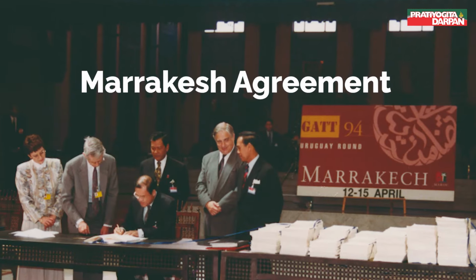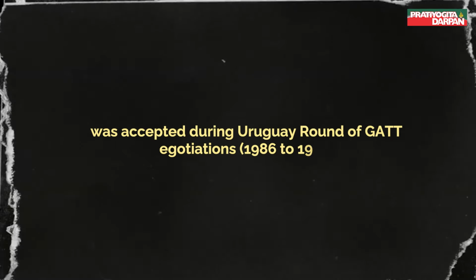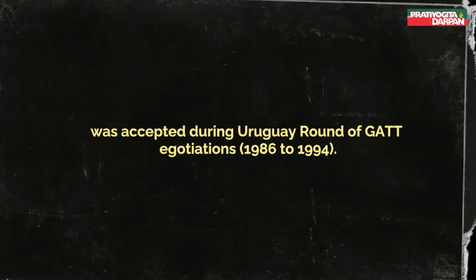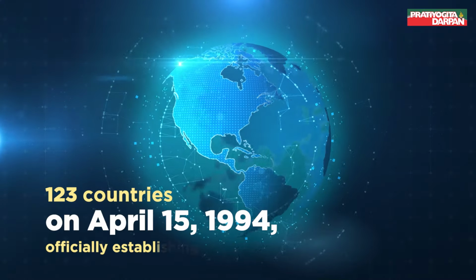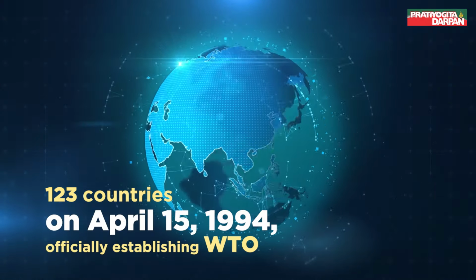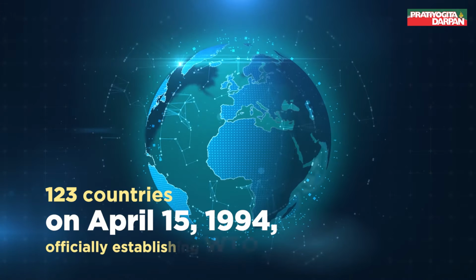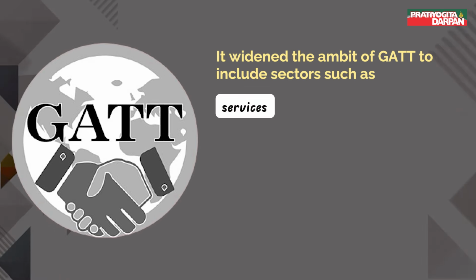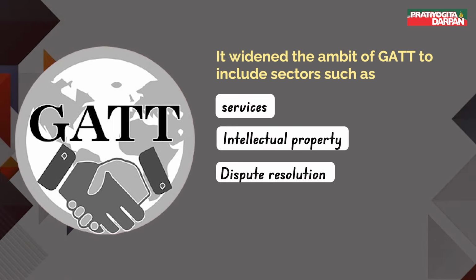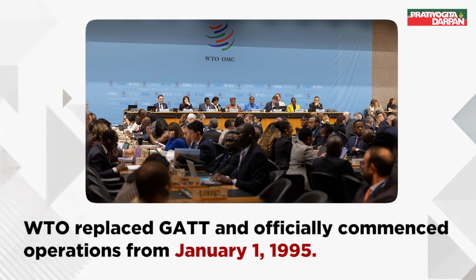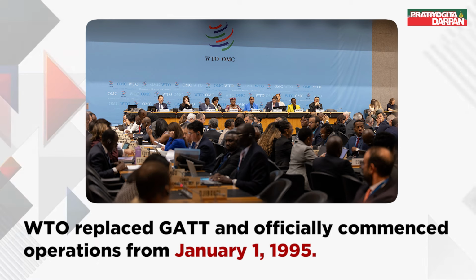Marrakesh Agreement. Formation of the WTO was accepted during the Uruguay Round of GATT negotiations, 1986 to 1994. The treaty was signed by 123 countries on April 15, 1994, officially establishing the WTO. It widened the ambit of GATT to include sectors such as services, intellectual property, dispute resolution, and policy review mechanisms. The WTO replaced GATT and officially commenced operations from January 1, 1995.